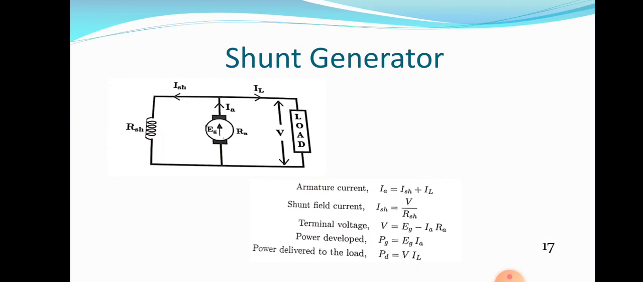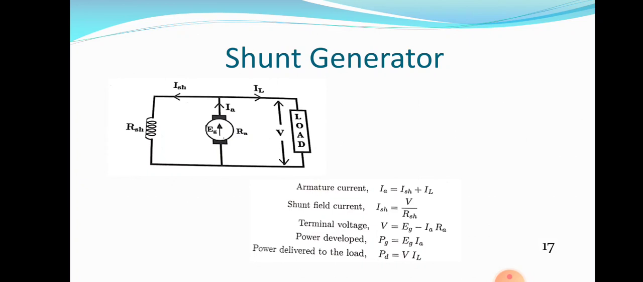But in the case of compound generator, there should be two field windings, because one winding should be connected in series with the armature, and another winding should be connected in parallel with the armature. Therefore, in a compound generator, there are three windings: one armature winding provided in the rotor, and the series field winding and shunt field winding in the stator. Only two windings are there in the case of shunt generator and series generator. In the shunt generator, the shunt field winding is in the stator and the armature winding is in the rotor. In the series generator also, the series field winding is in the stator and the armature winding is in the rotor.